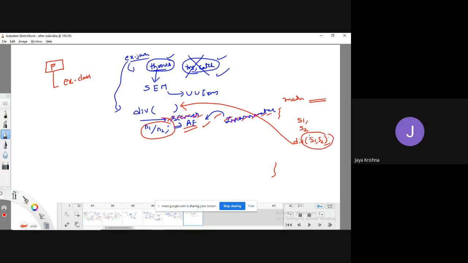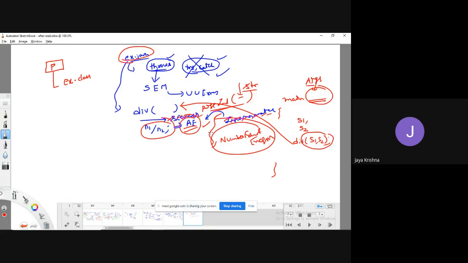If those values are in the form of strings, observe, here I am trying to read some values through the concept of arguments, right? As I'm going to read from arguments, I need to convert them explicitly, but I'm not converting, I'm directly passing it here. So I need to explicitly convert by using the parsing methods. If the input is in the form of strings, again you are going to get some kind of error. That kind of exception will be a number format exception. So here this ex.java method is going to raise two exceptions: one is arithmetic exception, another one is number format exception.